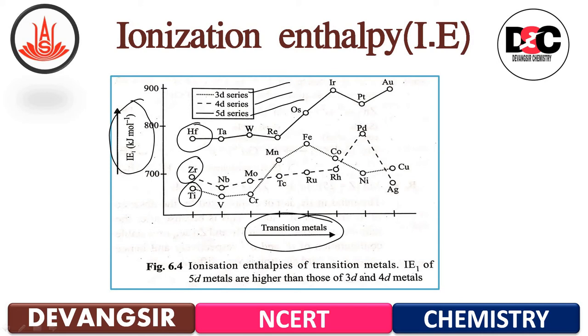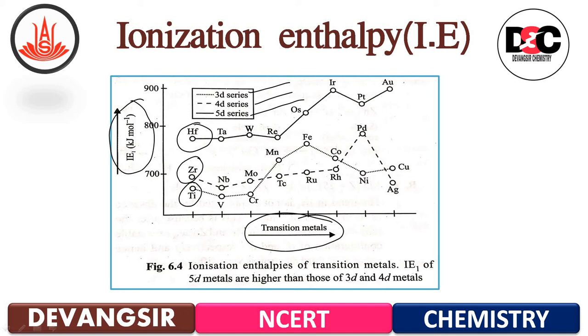Then in case of the 4d series, if you will see, Zr to Nb it is decreased, Mo rise, Tc rise, Ru rise, Rh rise, Pd sudden rise, sudden decrease till Ag. Then in 5d series, Hf to Ta constant, slight rise in tungsten, little decrease in Re, again more increased in Os, still increase in iridium, down in platinum, and then again it is increased in aurum, that is gold.